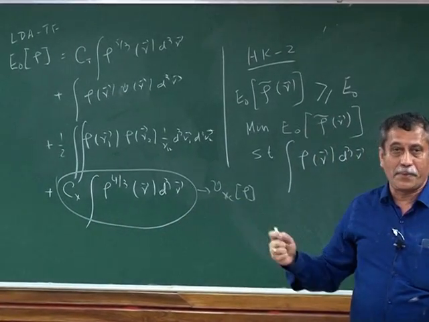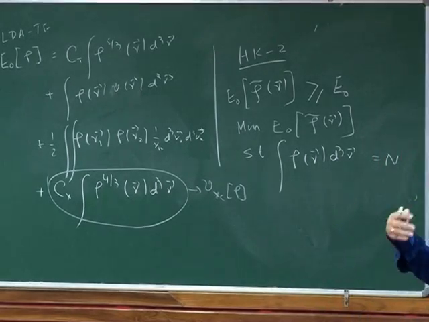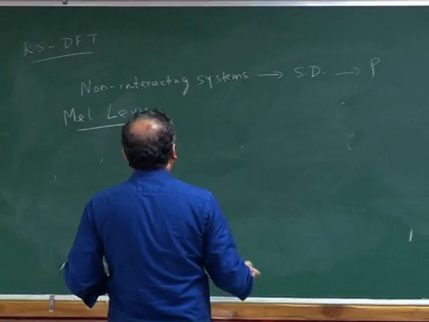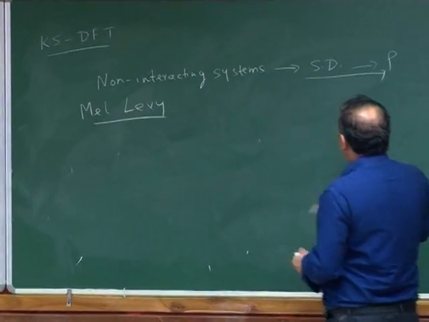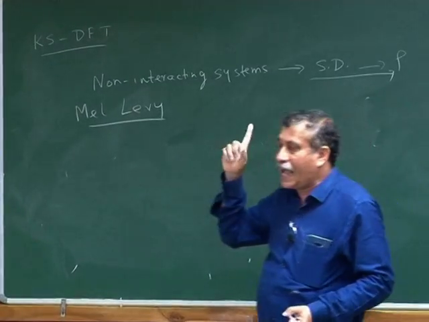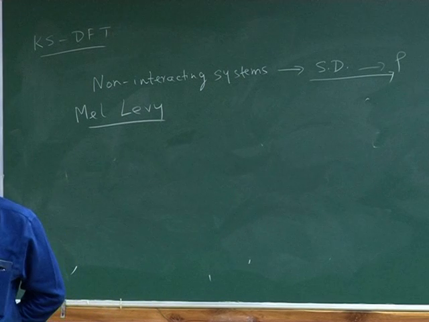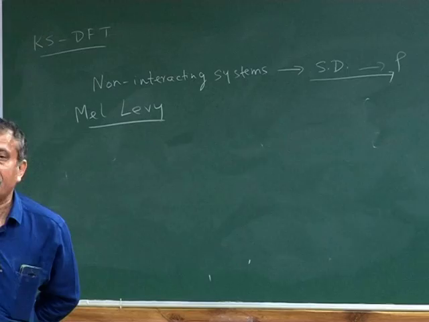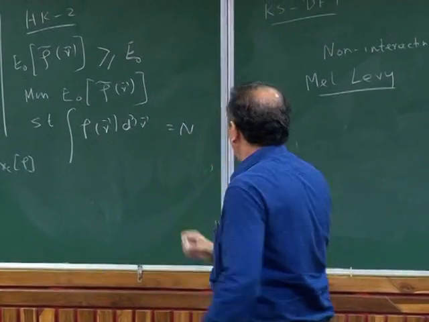Now, this is a very complicated statement which many people have debated. Levy's constrained search theorem, these. So Levy said, although there is a non-interacting system from which I can get density, this density can mimic the interacting particle density, provided I find the right non-interacting system. And Kohn and Sham then said, here is the prescription of finding it. So that is what they did. So how did they do it?